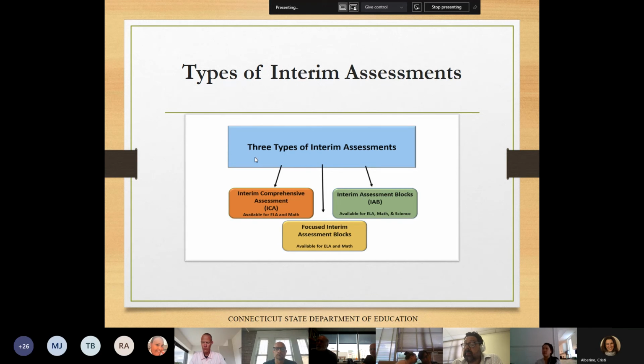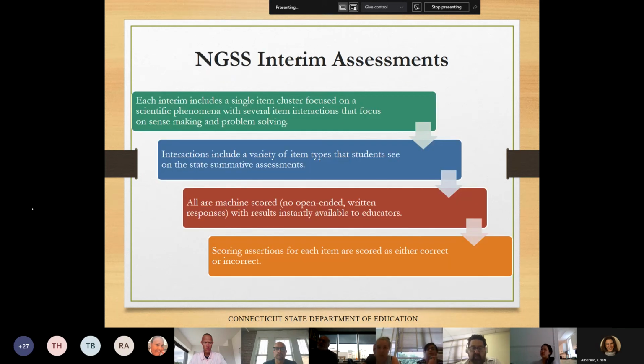At this point, CSD does not recommend the use of ICAs as pre or post measures due to the high rate of item repetition across ICAs and IABs. The ICAs add hours to overall testing time throughout the year for students. As mentioned, this assessment mirrors the summative in length and only provides claim level scores similar to those provided in the summative reports. The NGSS interim assessment system is quite different from Smarter Balanced interims.